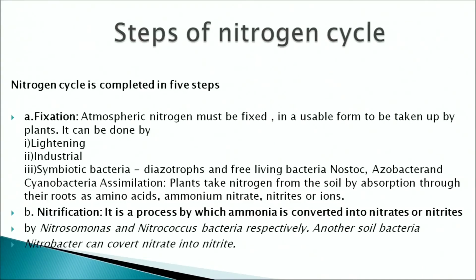The first step in the nitrogen cycle is fixation. The atmospheric nitrogen must be fixed in a usable form to be taken up by the plants. It can be done by lightning, by industrial means or by symbiotic bacteria. The second step is nitrification. It is the process by which ammonia is converted into nitrites and nitrates by a large number of bacteria.